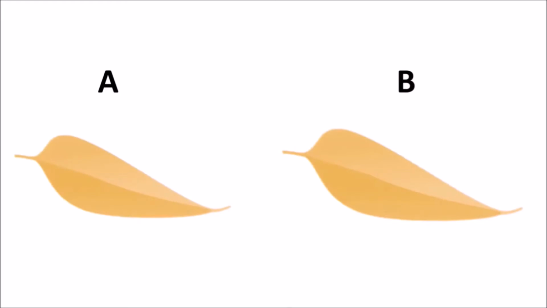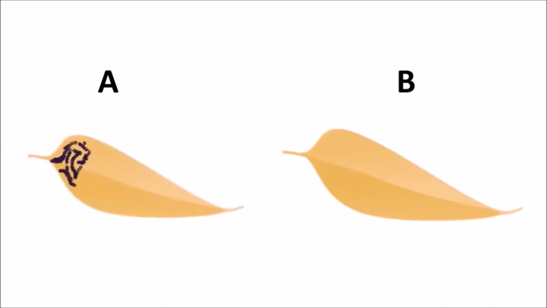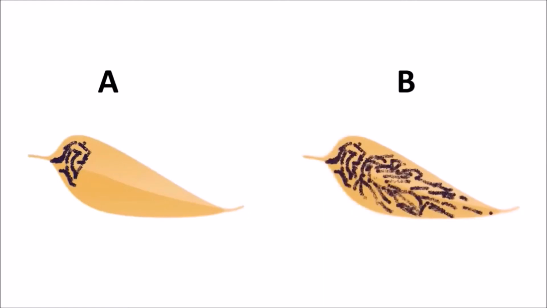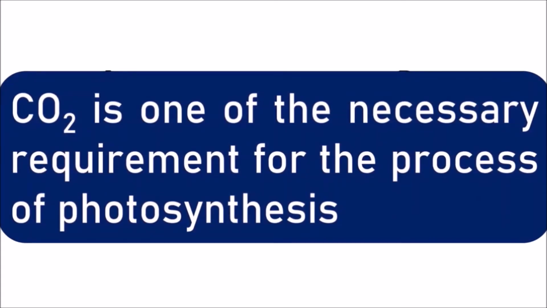After conducting the starch test, the leaf A, which is made unavailable with the carbon dioxide, shows the traces of starch or the bluish black patches on the part of the leaf which is outside the bottle. Whereas in the leaf B, the bluish black patches appear throughout the leaf. With this, we can prove that carbon dioxide is one of the necessary requirements for process of photosynthesis.